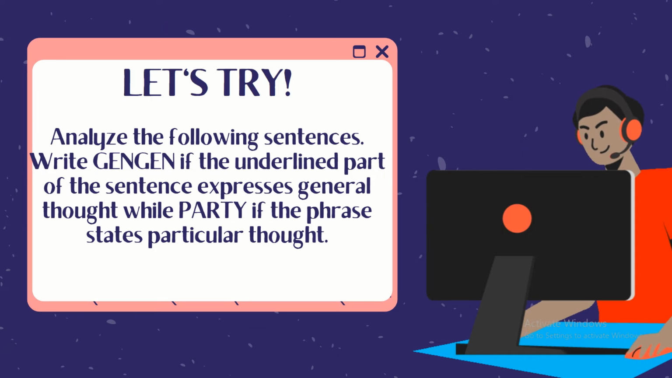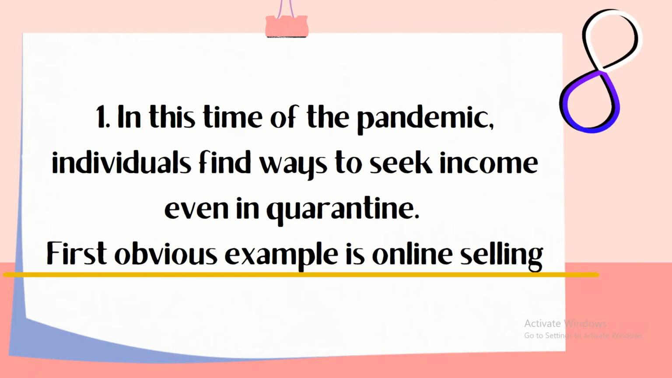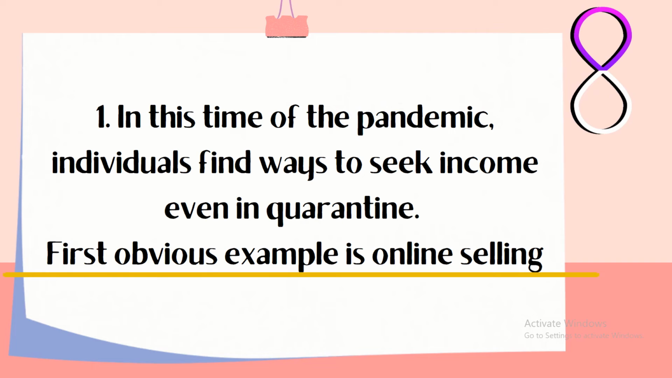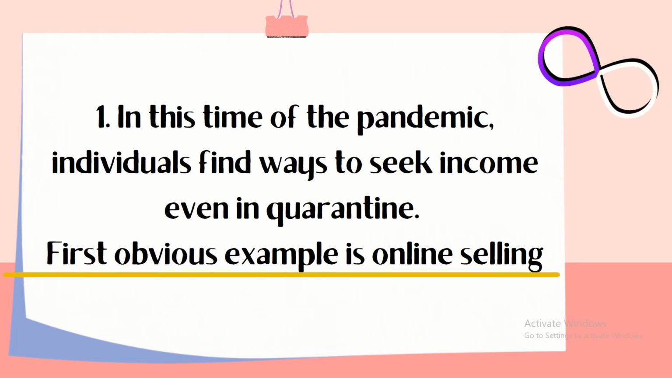Now let's try. Analyze the following sentences and write GEN if the underlined part of the sentence expresses a general thought, while PART if the phrase states a particular thought. Are you ready? Now grab your ball pen and your paper and let's try answering. Let's have number 1. In this time of pandemic, individuals find ways to seek income even in quarantine. First obvious example is online selling. The underlined idea is, first obvious example is online selling. Your timer starts now.